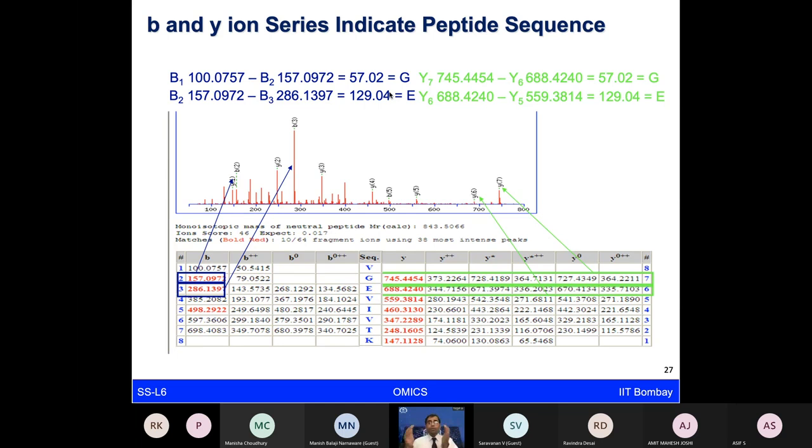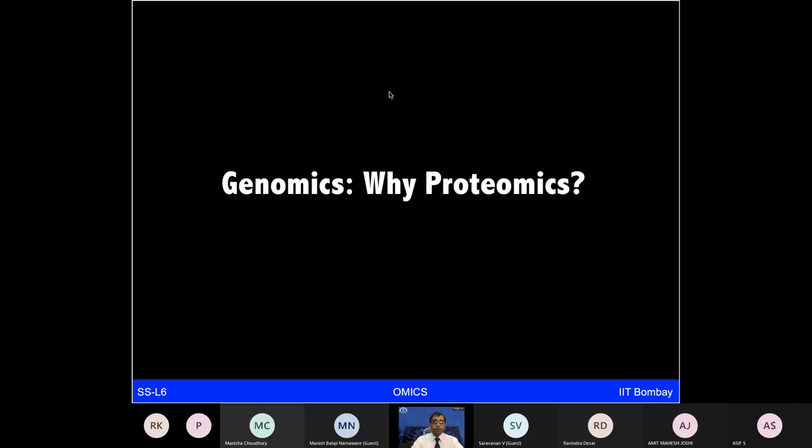And eventually you put together these peptide sequences and search in the database to find which of these proteins I am talking about. So you are not looking at the full length protein and directly searching in the database. You are dissecting it out, cutting it short, and then finally using those sequences to search the databases to find out the proteins you have. We will do some of this exercise as we go along in the hands-on session, so you will have a much better idea what I'm talking about.